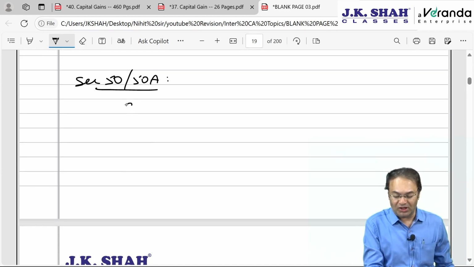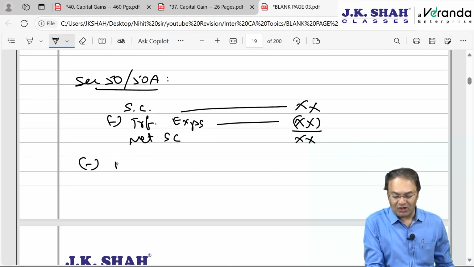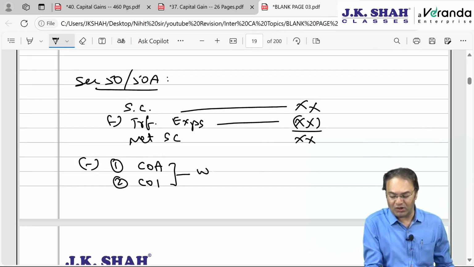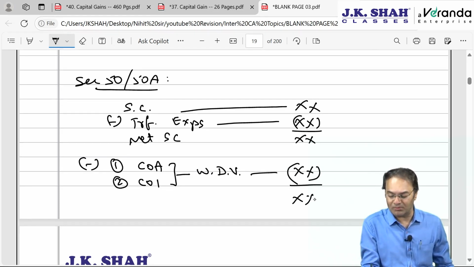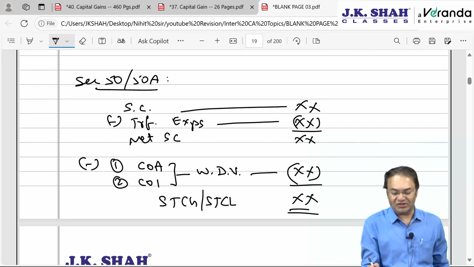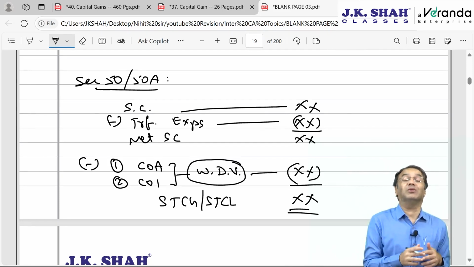WDV of the entire block. So it will be gross sale consideration minus transfer expense, brokerage, stamp duty, registration charges, etc. Balance will give us net sale consideration. From the net sale consideration, simply subtract in the name of cost of acquisition and in the name of cost of improvement, both combined together will be equal to the WDV, but WDV of the whole block, not the WDV of that asset individually. WDV of the whole block. Balance will give you short-term capital gain or short-term capital loss. It's very simple. The only thing which is to be computed is how to find out the WDV of the whole block.